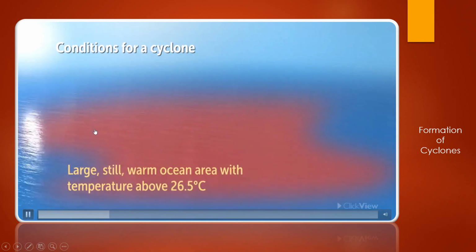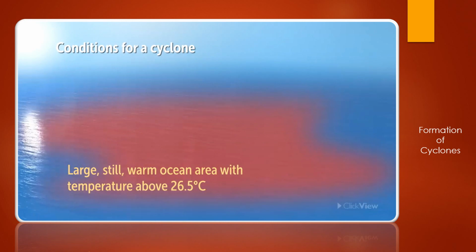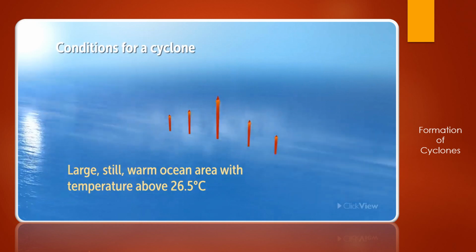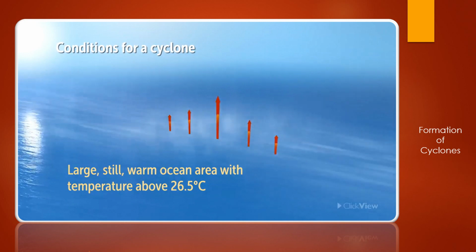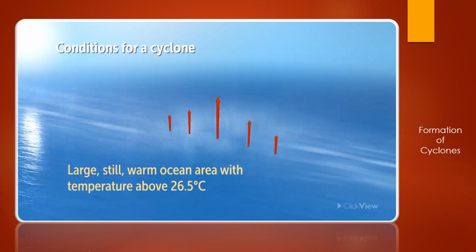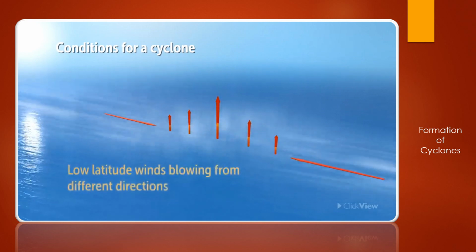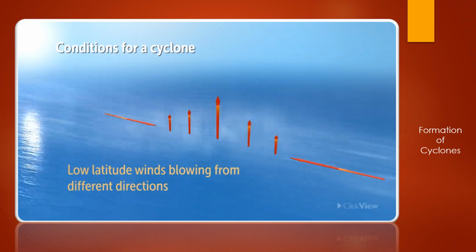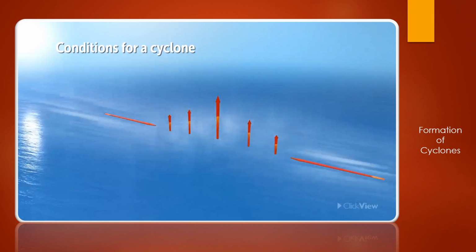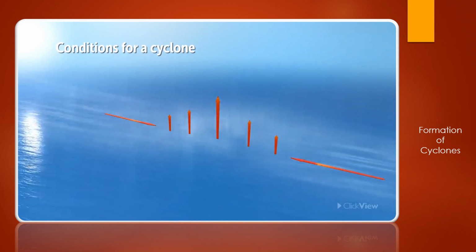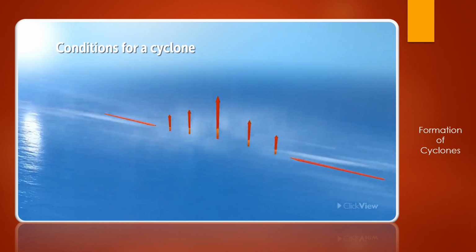Okay, so which conditions are required for the cyclones to be formed? It should be a large, still warm ocean area with temperature above 26.5 degrees. Then, when there is heat, because of that heat the air which is light just goes up, and as it goes up, it creates a cloud. Low latitude winds blow from different directions. When they come together, they form thick cloud, which afterwards is going to get converted into the cyclone.